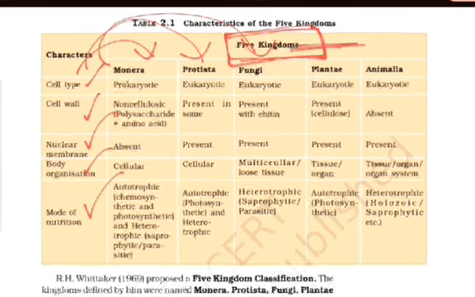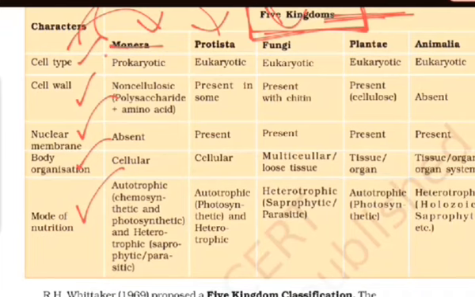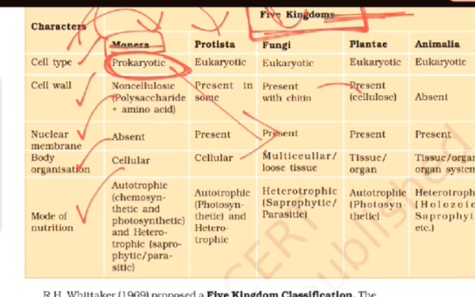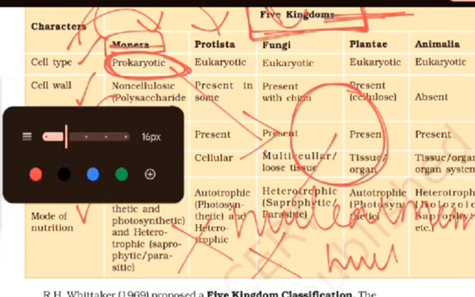Okay, first let's see about Monera. In Monera, all the organisms included are only prokaryotic. Okay, what is meant by prokaryotic? In prokaryotic organisms, the cell has no definite nucleus and nuclear membrane. There is no definite nucleus and nuclear membrane.